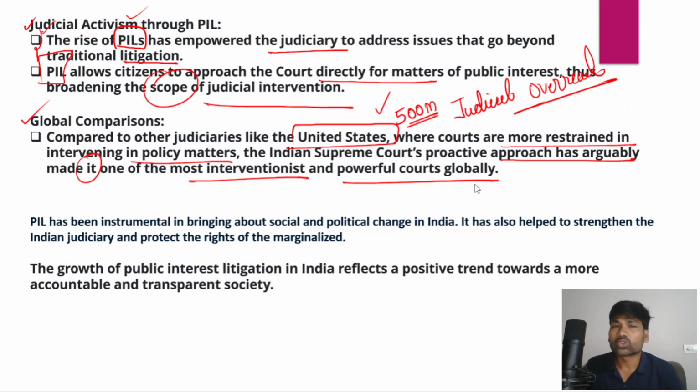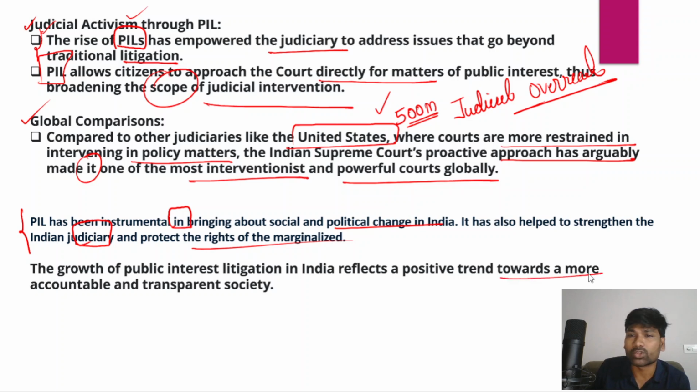So ultimately, you need to write certain things about the importance and significance of public interest litigation. Public interest litigation has been instrumental in bringing about social and political change in India. There is no doubt about that. It has also helped to strengthen the Indian judiciary and protect the rights of marginalized communities in India. However, the growth of public interest litigations in India reflects a positive trend towards a more accountable and transparent society.